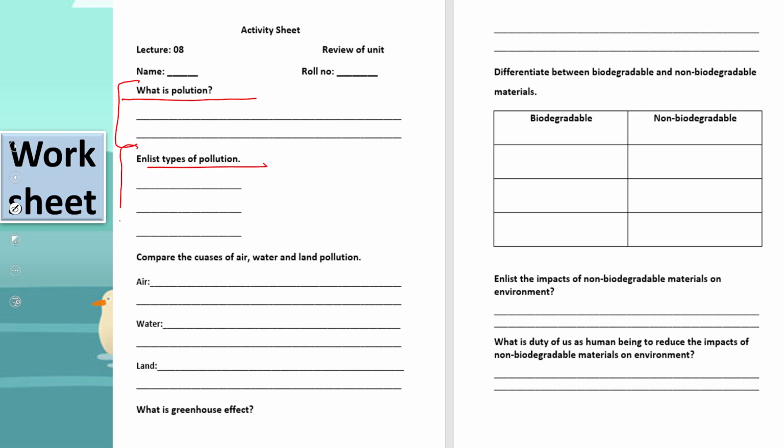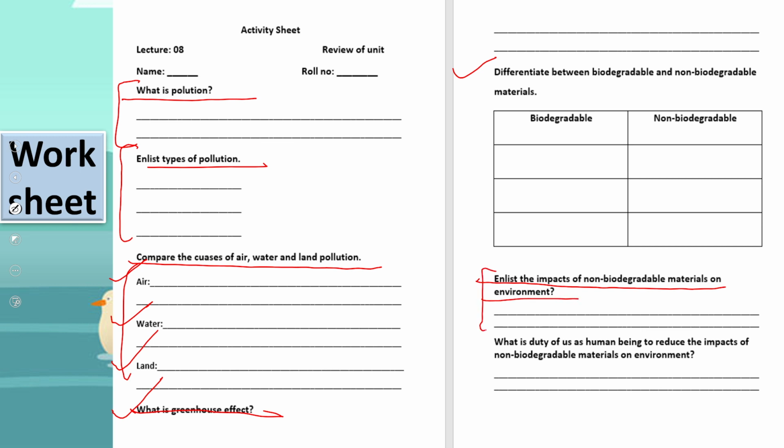Enlist the types of pollution. आपको types of pollution बतानी है. Compare the causes of air, water and land pollution. जो causes हैं इन तीनों pollutions के उनको आपने compare करना है. What is greenhouse effect? Then differentiate between biodegradable and non-biodegradable materials. Then list the impacts of non-biodegradable materials on environment. क्या impact है non-biodegradable material का environment पे वो लिखें.